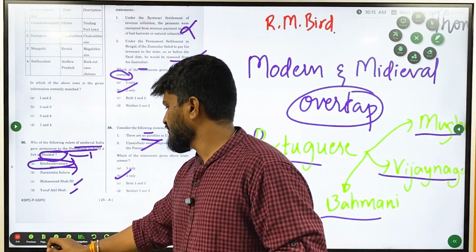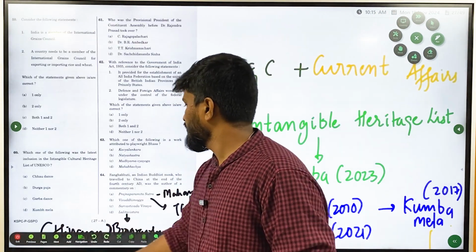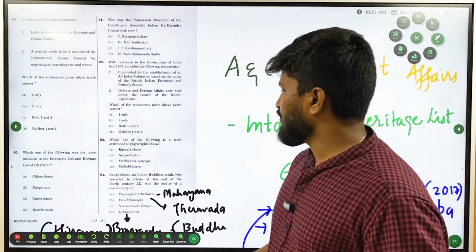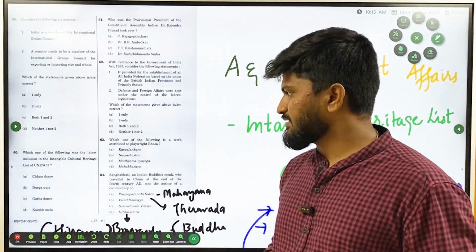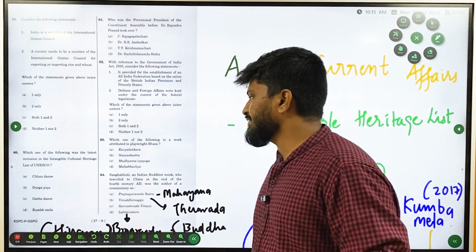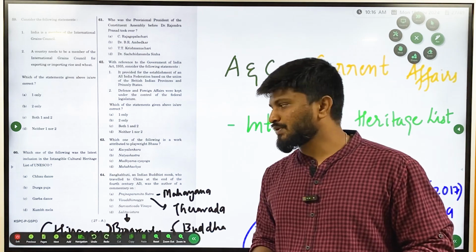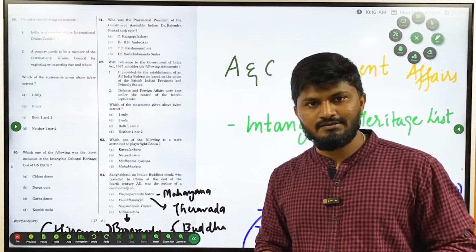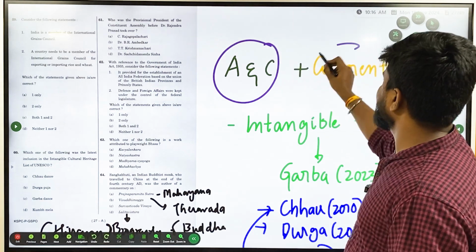And next, the next question is number 60. The question is asking about the latest inclusion into the intangible cultural heritage list of UNESCO. So this question is asking about art and culture. What they are doing here is combining art and culture with current affairs.